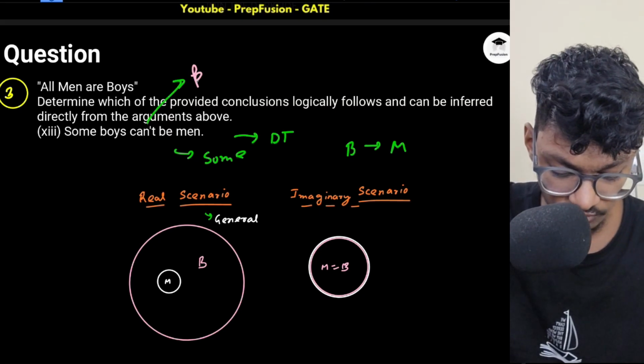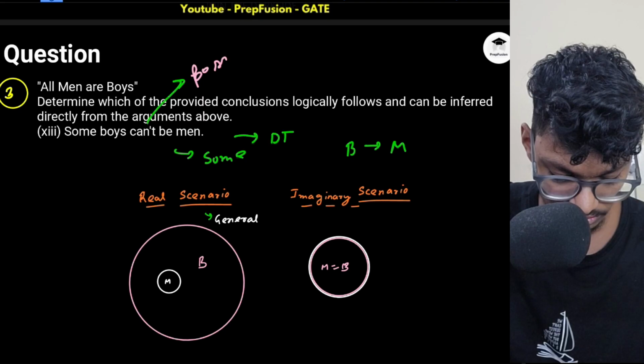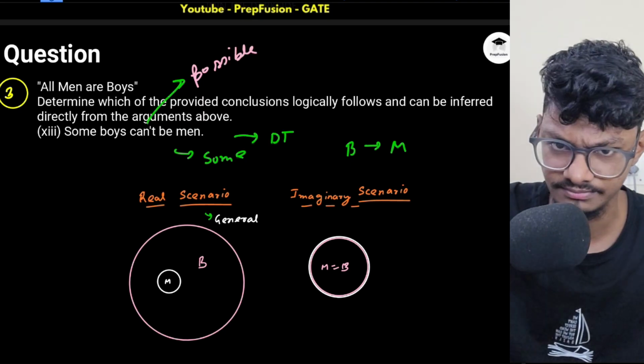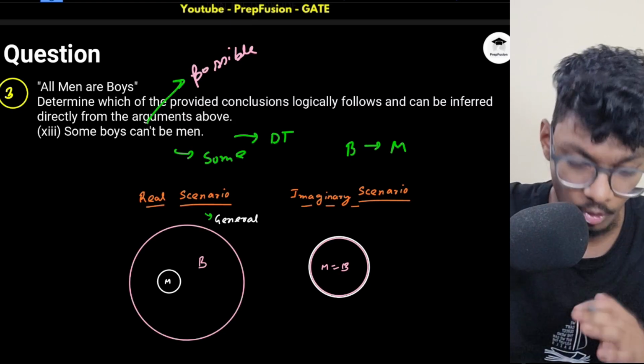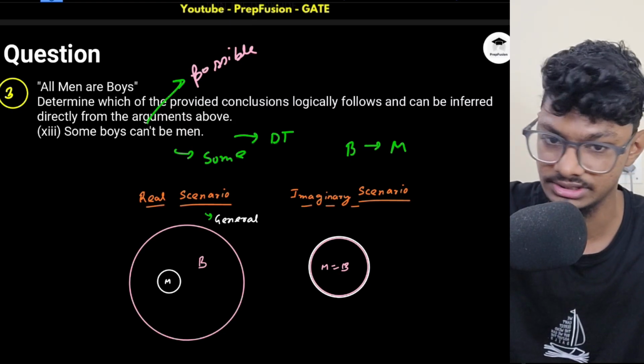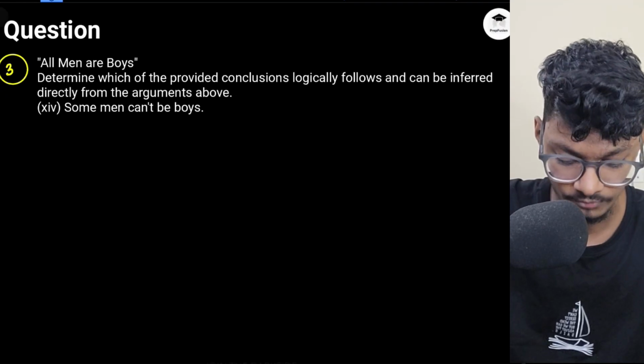So a possible conclusion will always be either definitely true or definitely false. There is a possibility, right? So I hope you understand this point. So I'm going from boys to men and not from men to boys. So it's a very, very important conclusion. Okay. Now let's move on to the next conclusion.